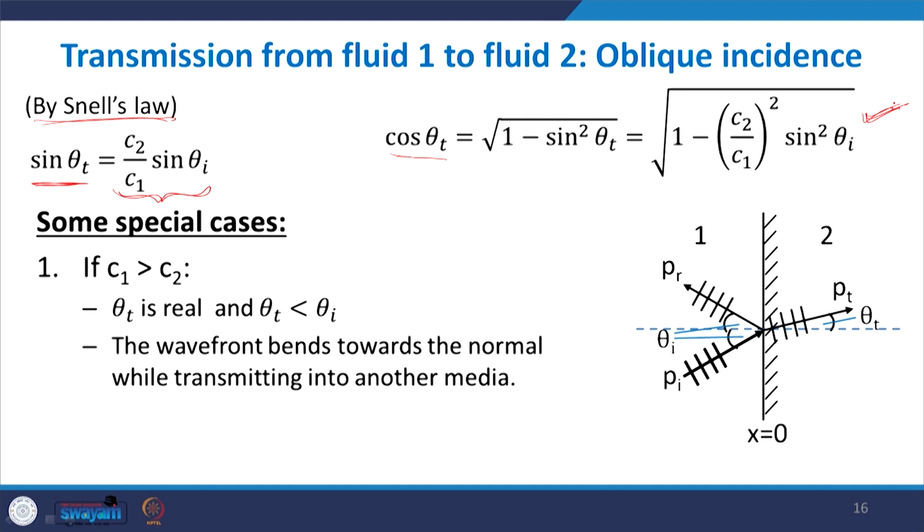So what happens when c1 is greater than c2? This is the first case.